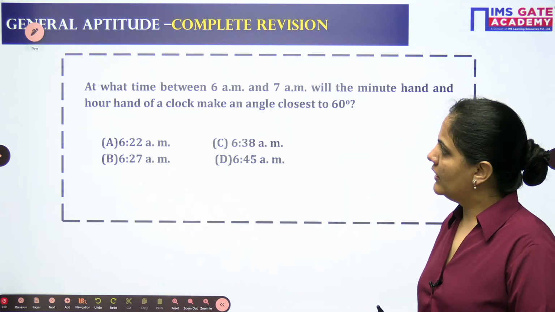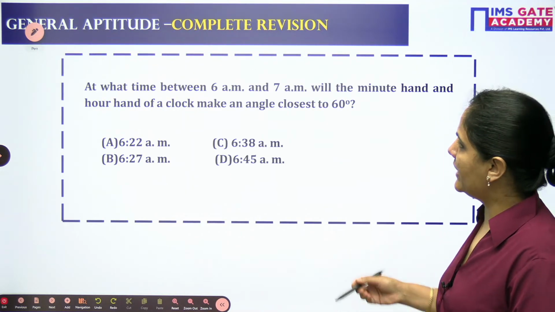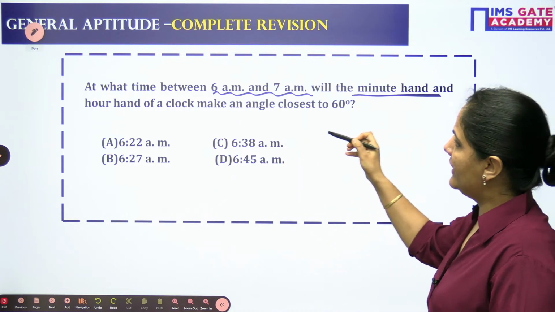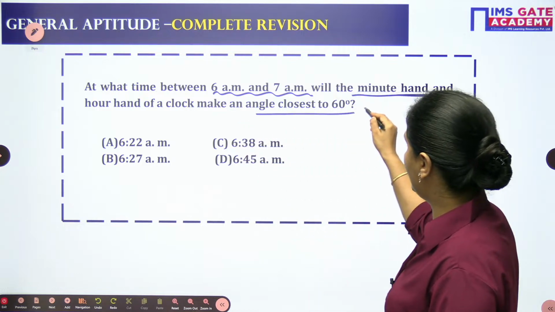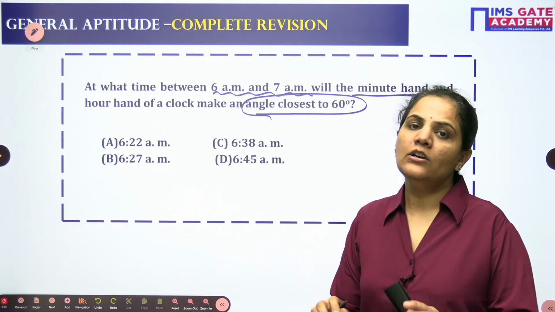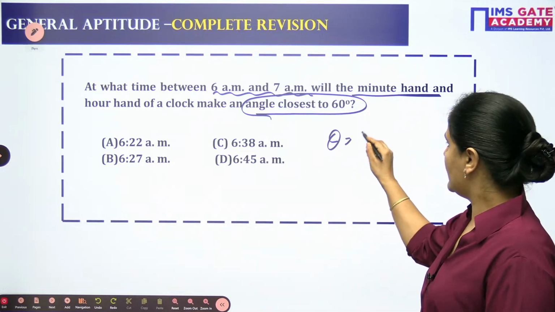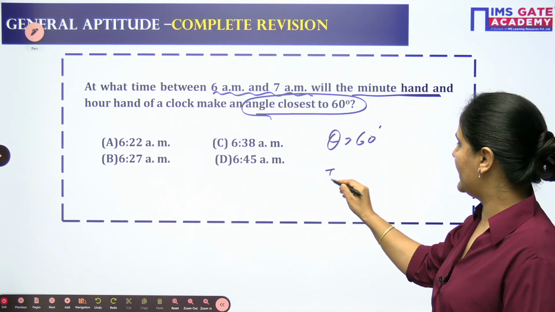Okay? Chalo. Let's come to the next one. At what time between 6 a.m. and 7 a.m. will the minute hand and hour hand of a clock make an angle closest to 60 degrees? So you want the time. The angle is given to you, and you need to find out the time.